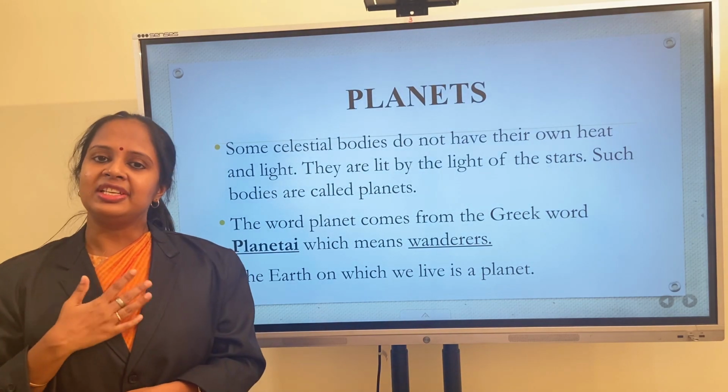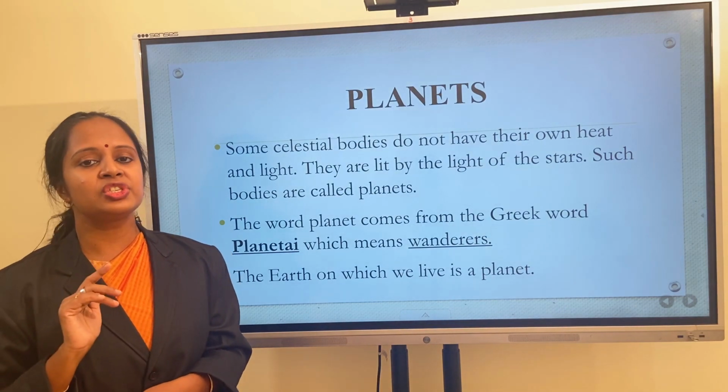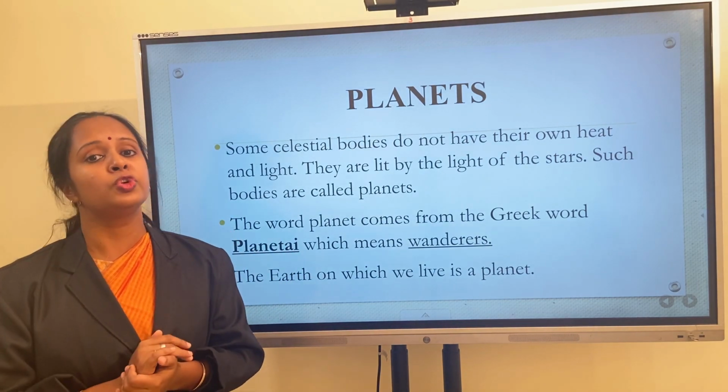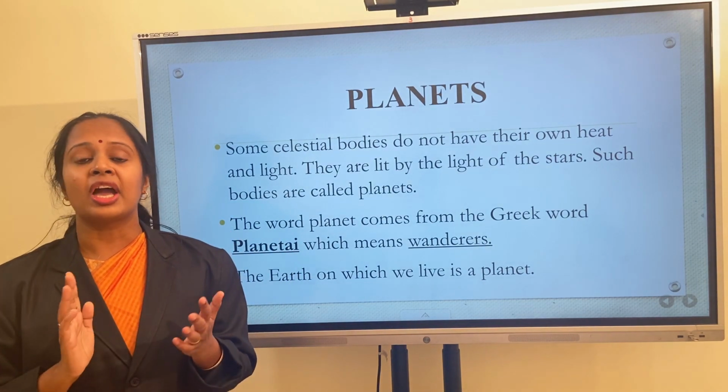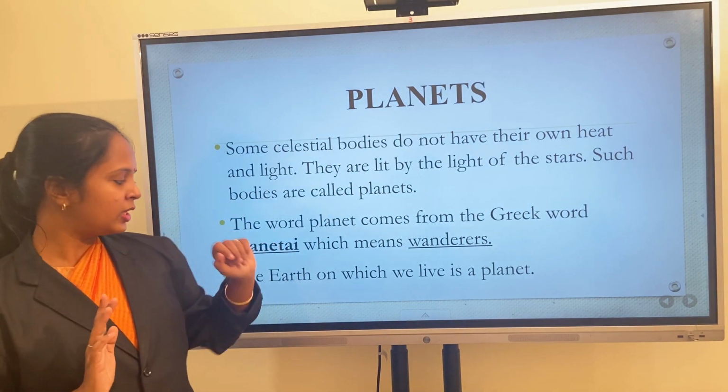The earth in which we live is a planet. Okay, I hope you understood the definition of the planet. Some celestial bodies do not have heat and light of their own. They are called planets. Okay.